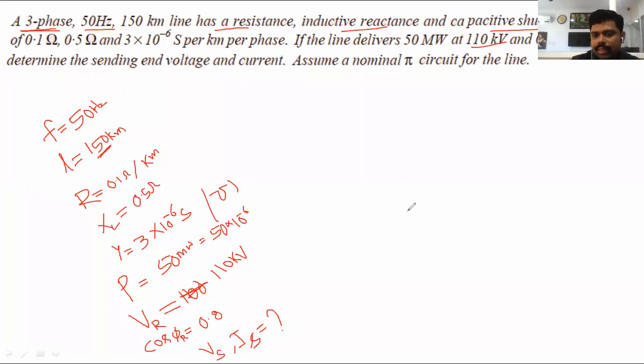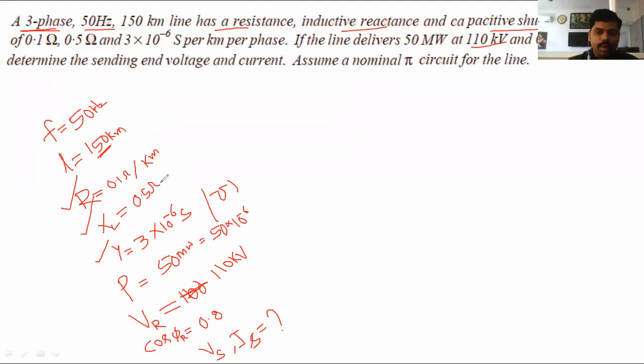Already we know that in the short transmission line, only two parameters are available, resistance and inductive reactance. But in the medium transmission line, three parameters are available: resistance, inductance, and capacitance. In the problem they are given the resistance, the inductive reactance, and the shunt admittance, that is, the capacitive shunt admittance. Clearly, we want to simplify it with the help of the medium transmission line.